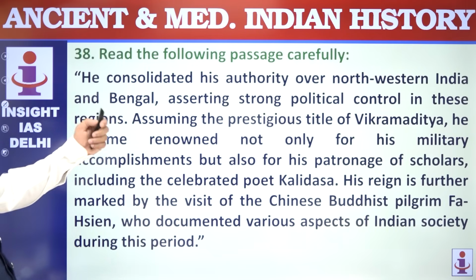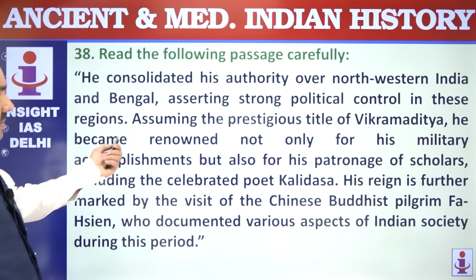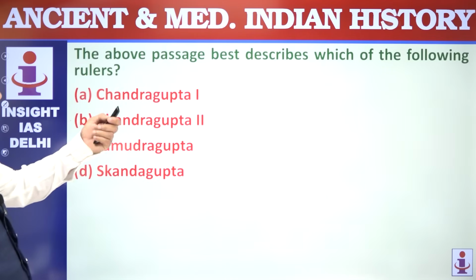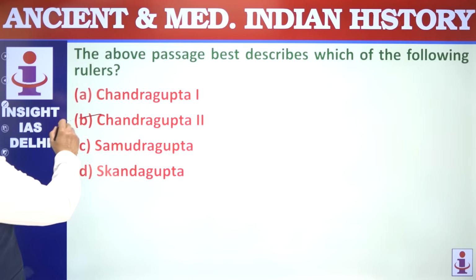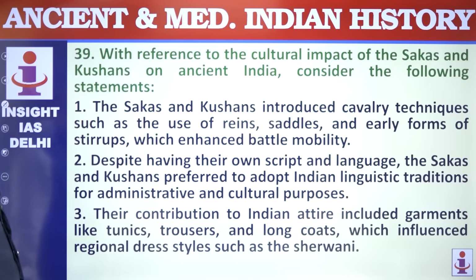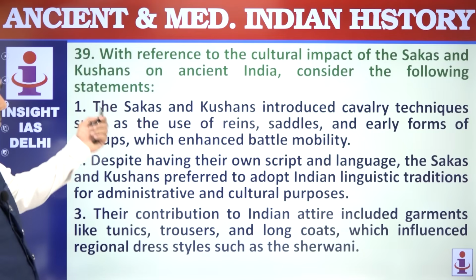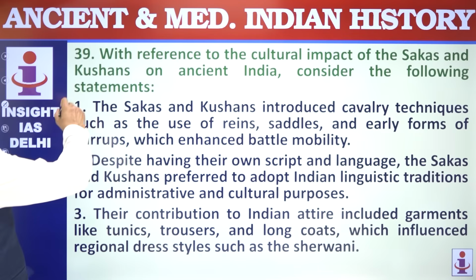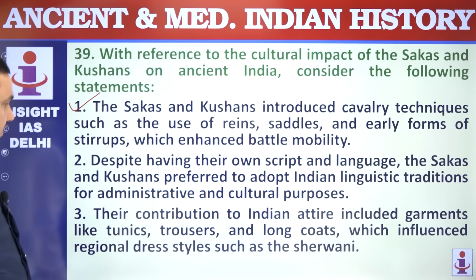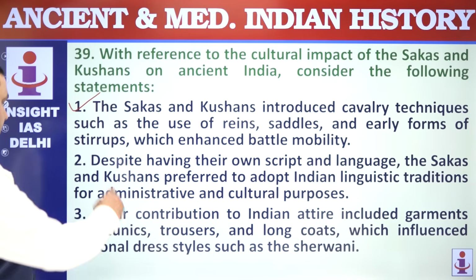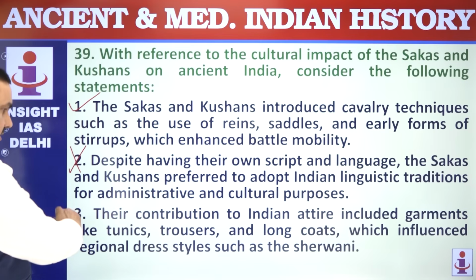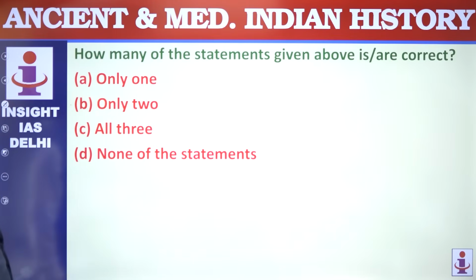38. He exercised authority over northwestern India and Bengal, this Vikramaditya, so he is Chandragupta II. Chandragupta II, Gupta ruler. Chandragupta II, Vikramaditya. With reference to the cultural impact of Shakas and Kushanas, the Shakas and Kushanas introduced cavalry techniques such as use of reins, saddle. They were fine cavalrymen, that's correct. Despite having their own script, they did not have a script. That is wrong here. The Shakas adopted the Indian language, but they did not have their own script. Their contribution to Indian attire including garments, tunics, trousers, long coat, that's correct. How many? Only 2.